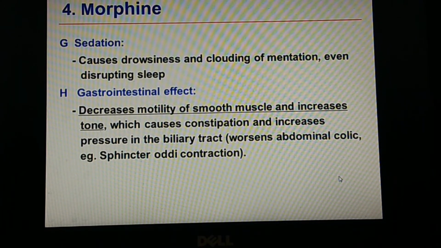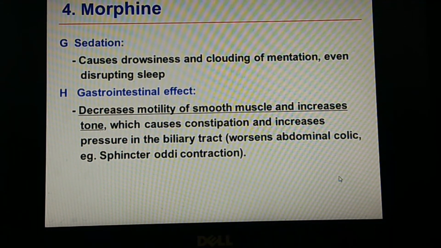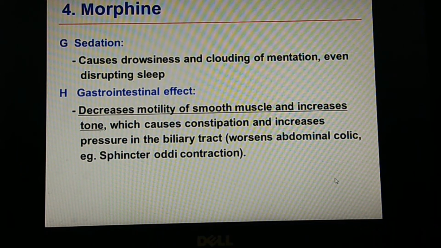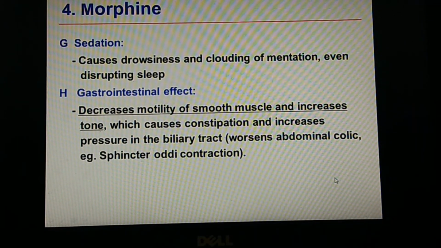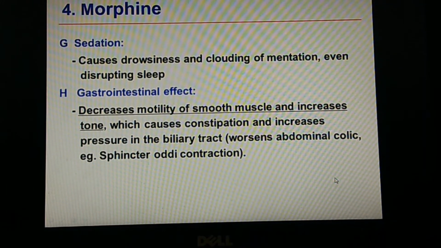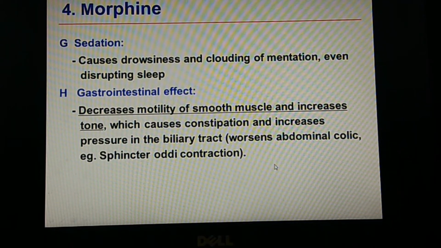And coming to the gastrointestinal effect, it decreases the motility of smooth muscle and increases the tone, which causes constipation and increases pressure in the biliary tract. That's why it may be used in the treatment of diarrhea, whenever the patient has loose stools.